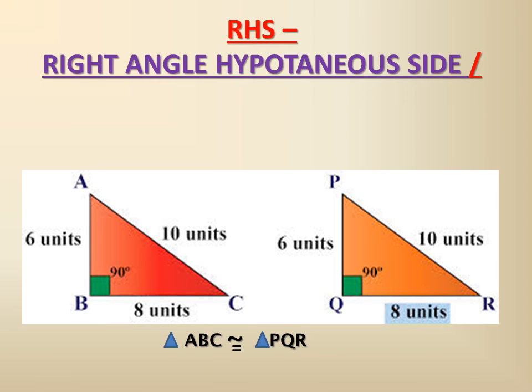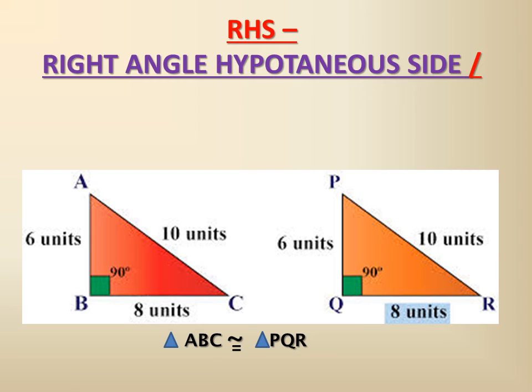Now with the values that have been explained, here you see AB is equal to 6 centimeter, PQ is equal to 6 centimeter, of triangles ABC and PQR. At vertex B of triangle ABC, it's 90 degree. At vertex Q of triangle PQR, it's 90 degree. And AC is the hypotenuse. Here PR is the hypotenuse, which is equal to 10 units. So from there you can say that it is a congruent triangle.